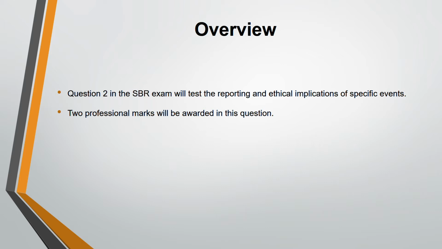This is how you get marks for an ethical implication question. Ethics is not a general answer the way you used to think. Yes, there are some general guidelines. For example, the five codes of ethics are there. Out of the five, which one is breached? What are the actions that the accountant has to do? These are common. But when you're talking about ethical issues, you have to link it to the reporting issues.